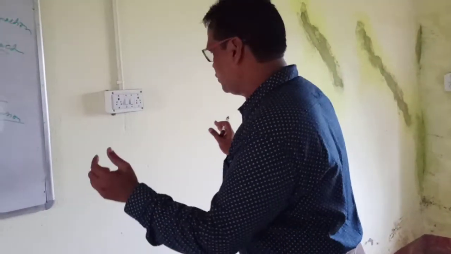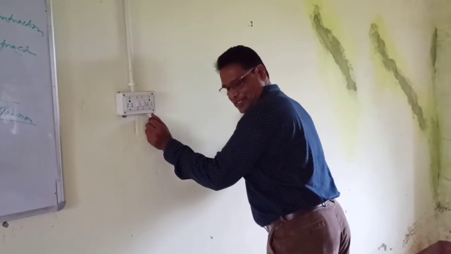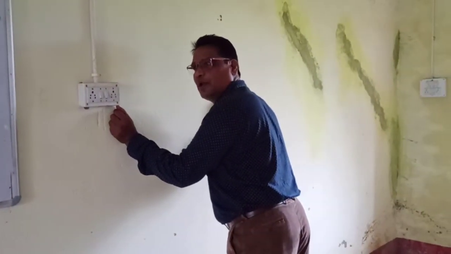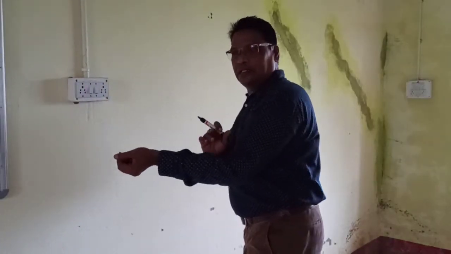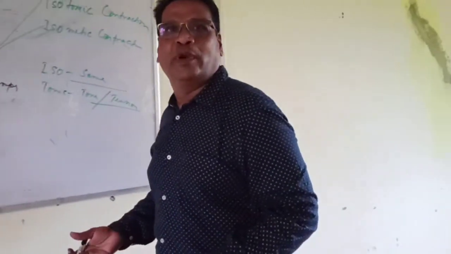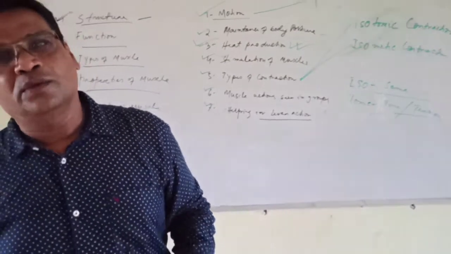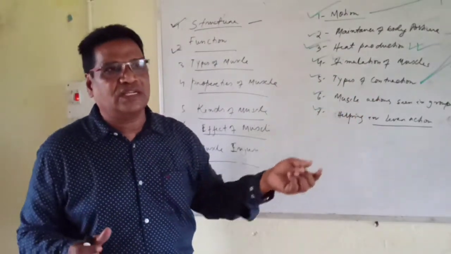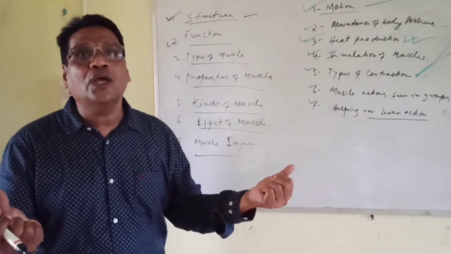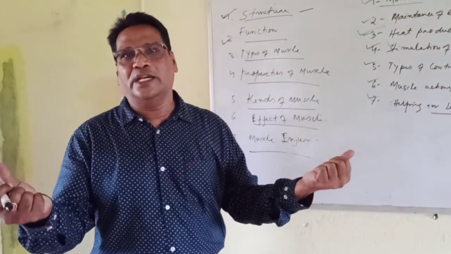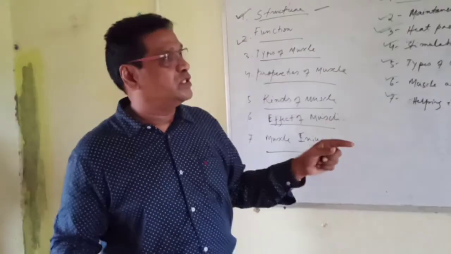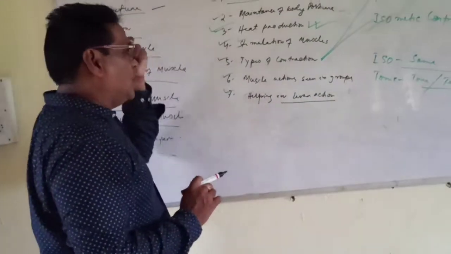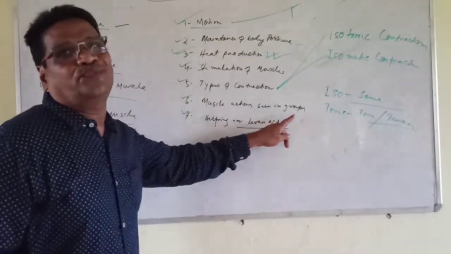So in this push the muscle is contracting. I am giving more power, strongly giving power. But in this power, work is going on, yet there is no movement. This is an example of isometric contraction. Another example is holding a weight in the hand. The work is done, but there is no movement. That is the isometric contraction.